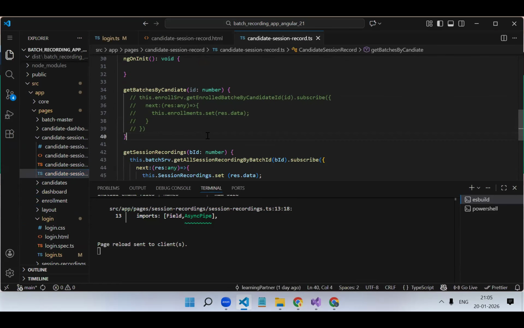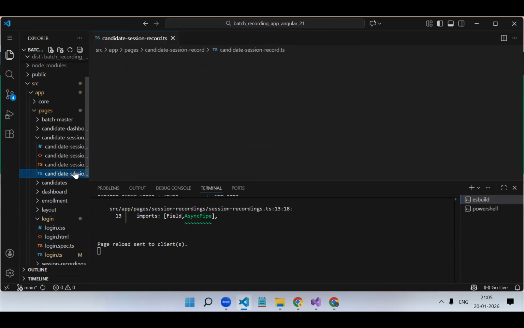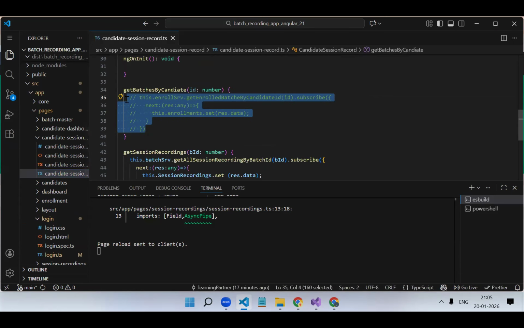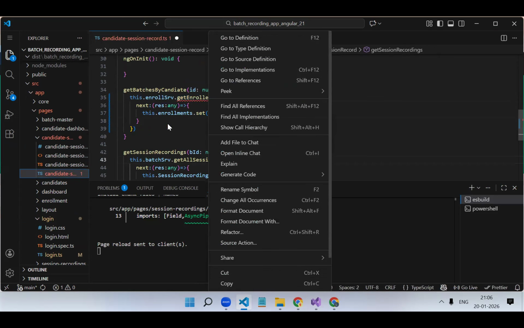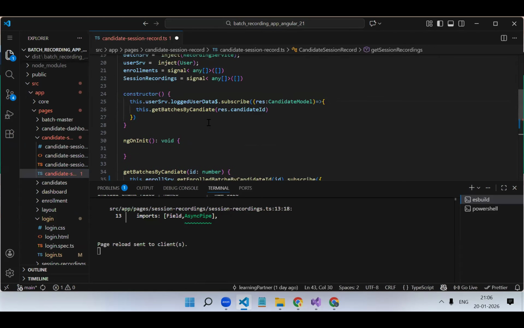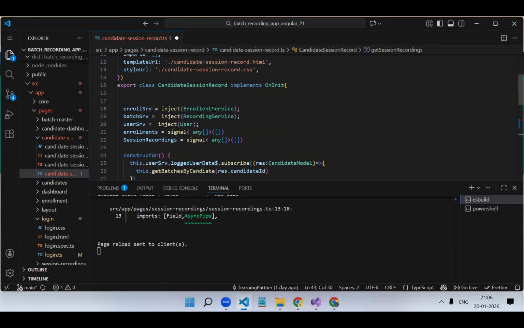Okay, I commented this code. Just a moment. I commented this code in the enrollment service. I think I removed some code.